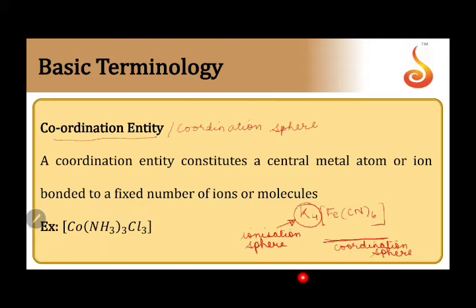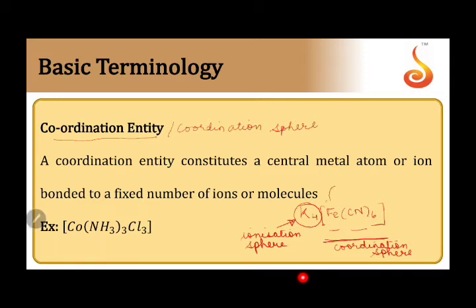The coordination sphere remains intact. When you take an aqueous solution, the potassium ions ionize, but you don't find ferrous ion or cyanide ion. These are intact, or they retain their identity in solution. If we observe the coordination sphere, then you have two parts.